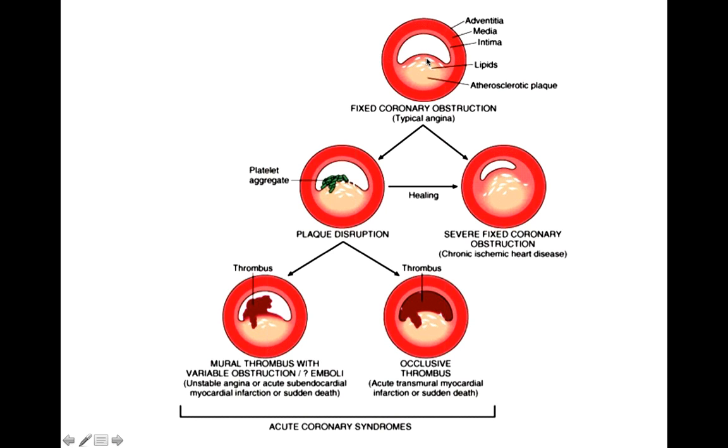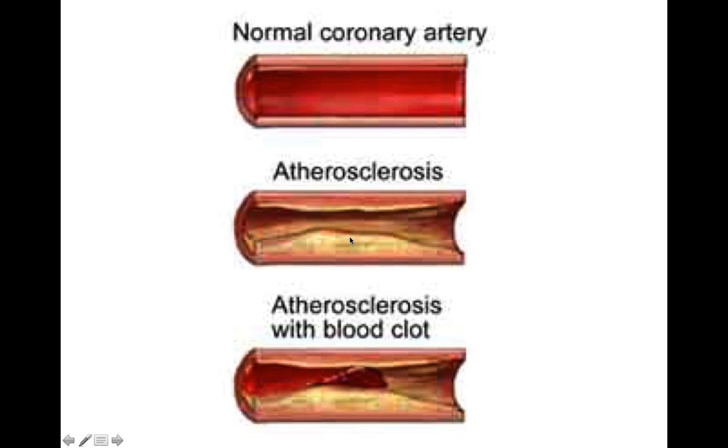Okay, so the scenario is the same: plaque formation. Earlier it was chronic stable angina because it was coronary artery disease. Now it is the mesenteric blood vessels, so it is chronic mesenteric angina. Now suppose this plaque ruptures, and there is formation of a clot, and this clot will lead to acute blockage. Suppose this occurs in the mesenteric blood vessels that supply the large intestine. Those are blocked, so that will lead to acute ischemic colitis. The patient will have acute abdominal pain and bloody diarrhea. So bloody diarrhea occurs in case of acute ischemic colitis.